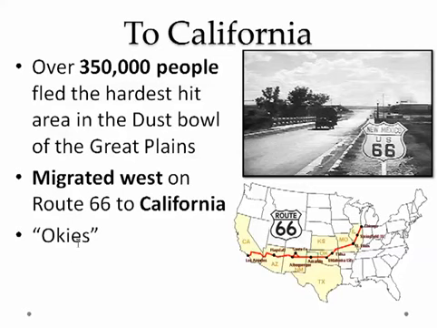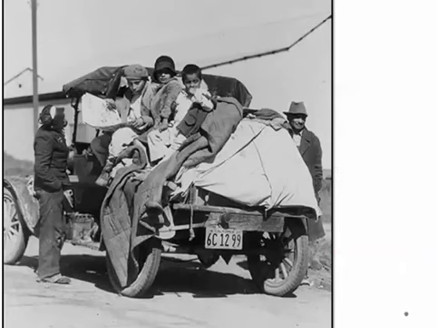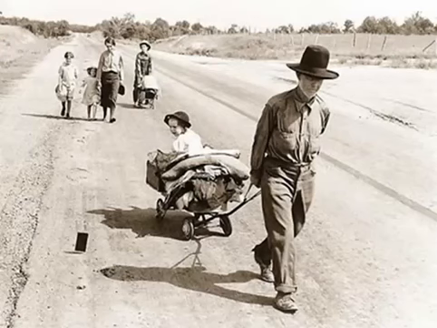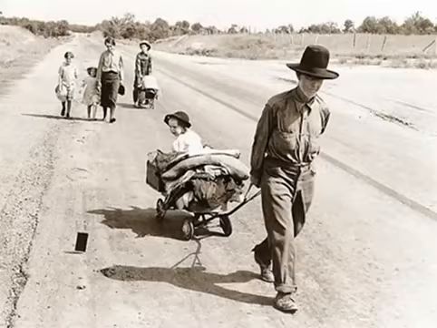When they get there, they're not going to find much but Hoovervilles to live in, homeless. There aren't any jobs in California either. Here are some pictures of people who just threw their stuff on these cars. One guy called these old cars jalopies. Here are some people walking. This is a different picture. A lot of these pictures I'm showing you were taken by Dorothea Lange, in the Library of Congress.